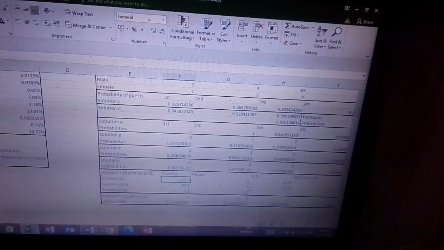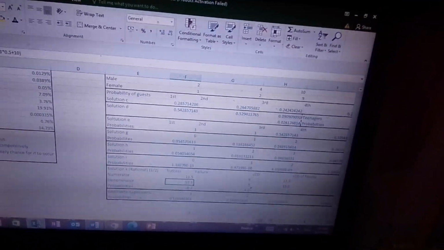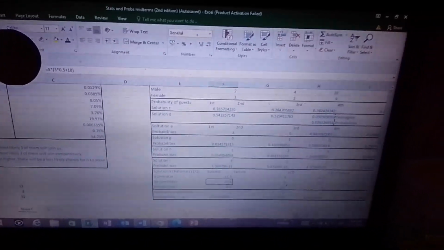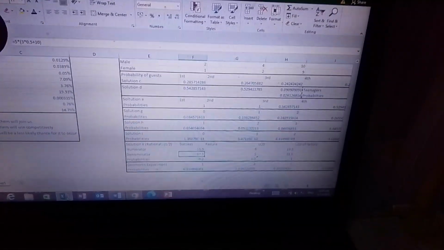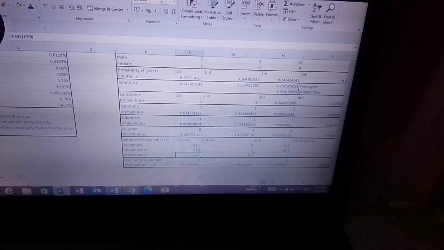Kaya, let's see the solution sheet that I made in the rational equations. Ito na yung solution sheet na ginawa ko. If k were 1/2, this is exactly what it will go. Of course, if that were so, diba, this would be negative 11.5, and then the denominator were 3 times 0.5 minus 13, that's negative 11.5. Then this one, 57.5, 3 times 0.5 becomes 1.5 plus 10. And that becomes 57.5. Dividing that together, you get negative 0.2.